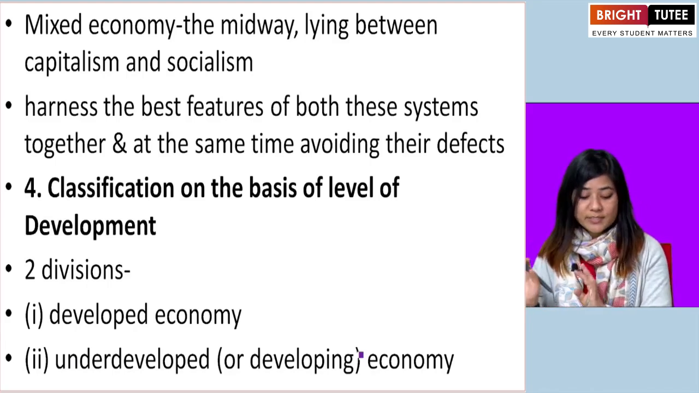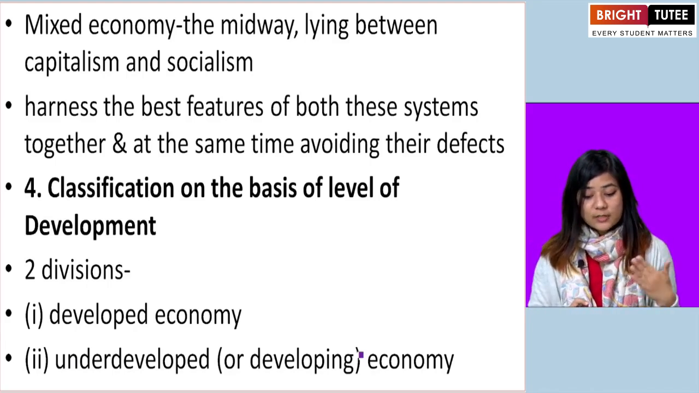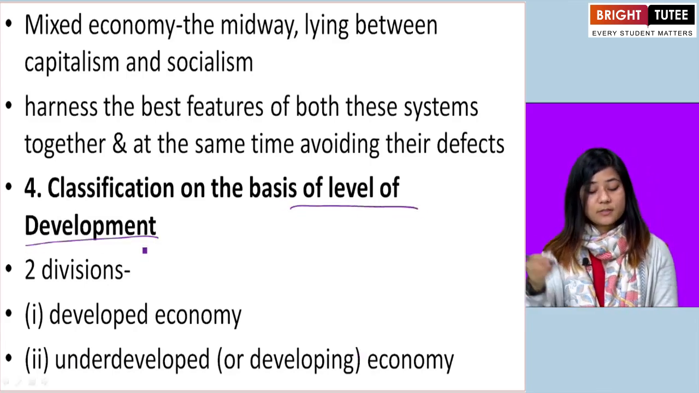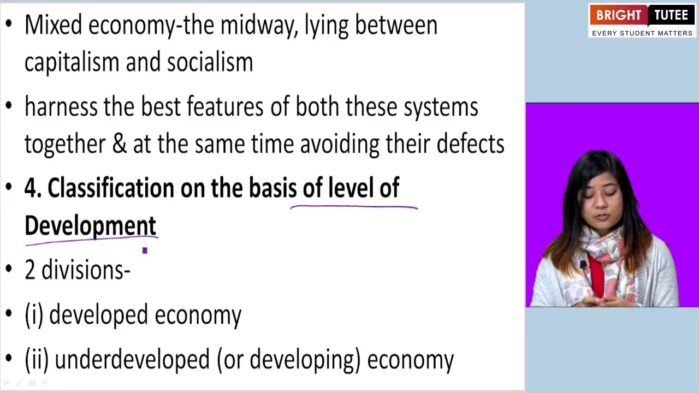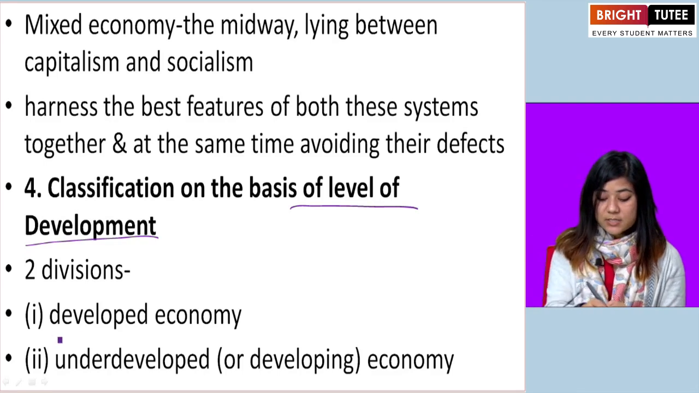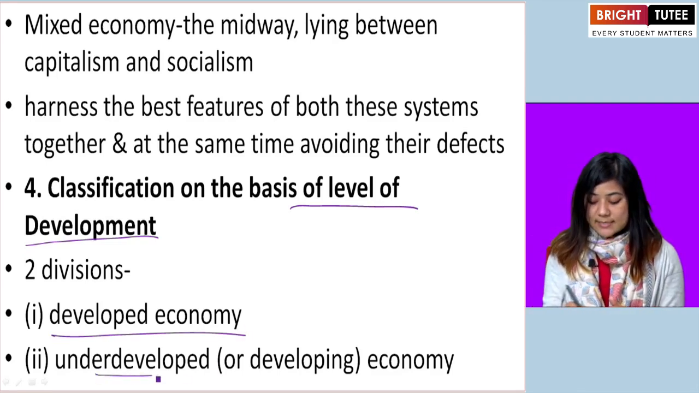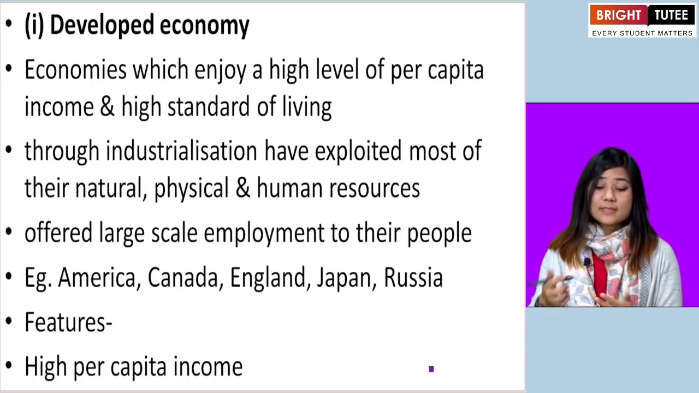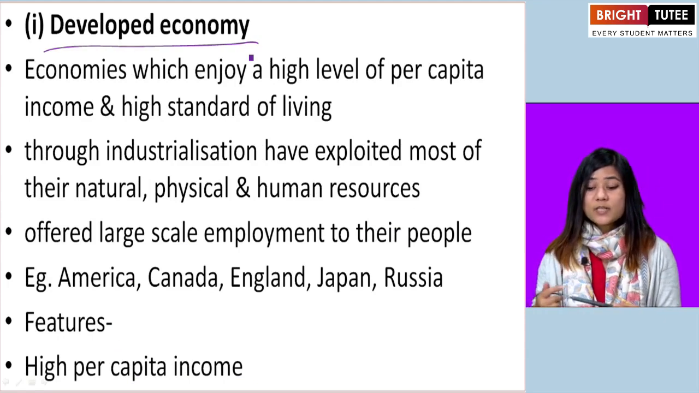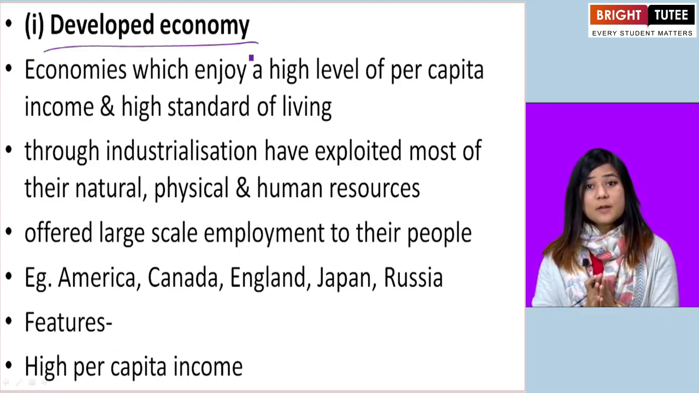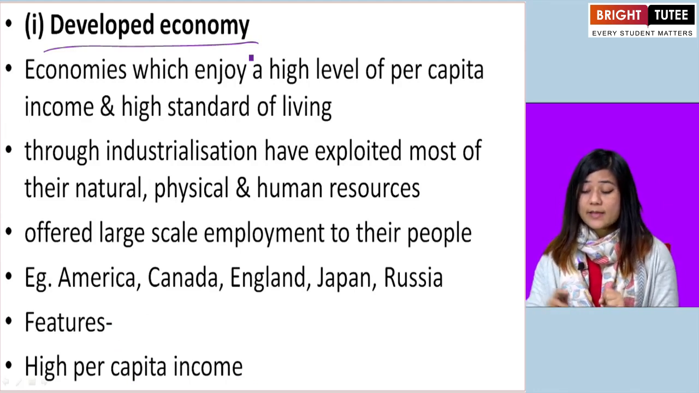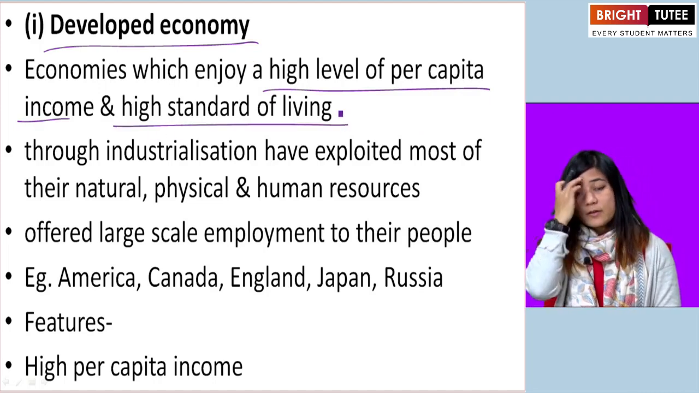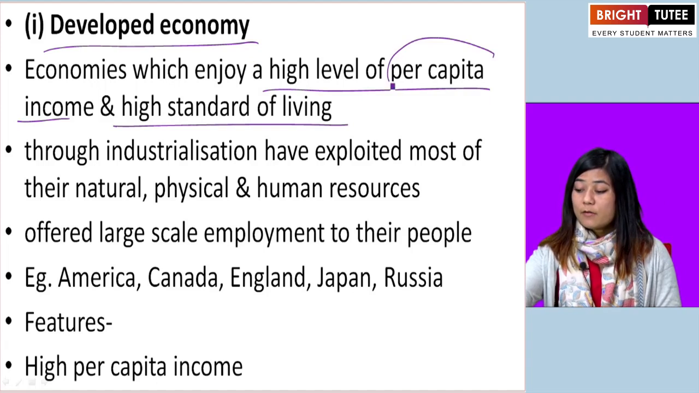Okay? They are avoided. Now, the fourth classification of economy is on the basis of the level of their development. Okay? Now, in this classification also there can be two divisions. The first is developed economy and the second is underdeveloped or developing economy. Okay? So, let us look at the developed economy first. Now, what is a developed economy? Developed economy is an economy where there is high level of per capita income and high standard of living. What does this mean? High level of per capita income.